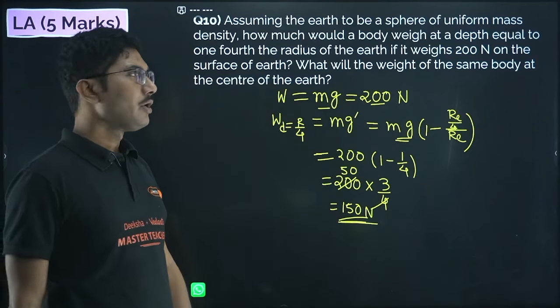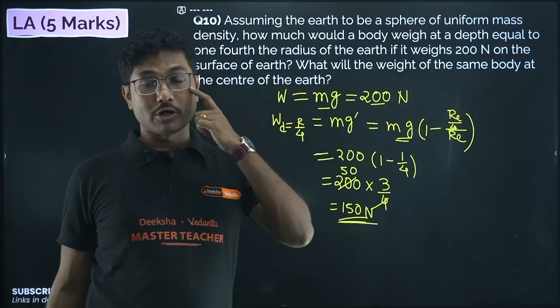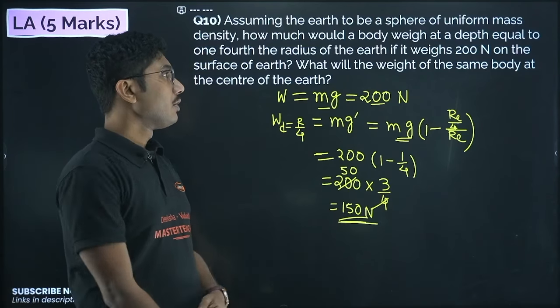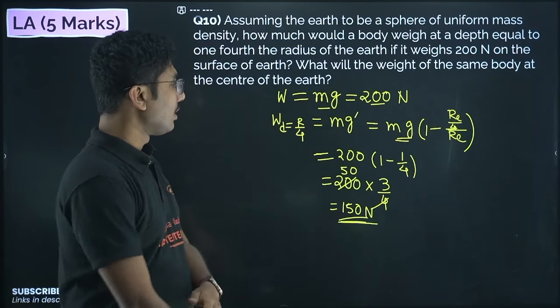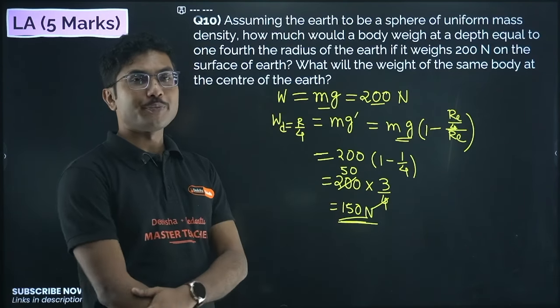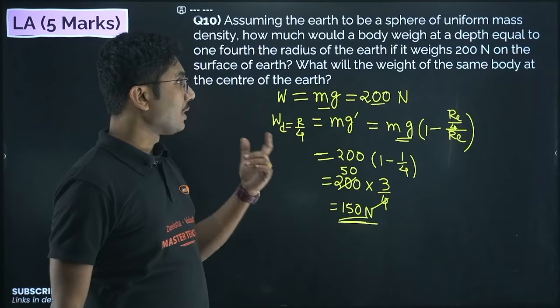This is an easier problem, taken from your last year's model paper. They have not released this year's model paper, so I cannot help you. So 150 Newton should be the weight of the body.